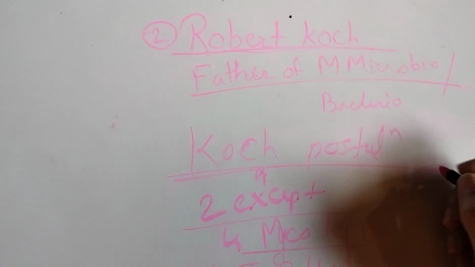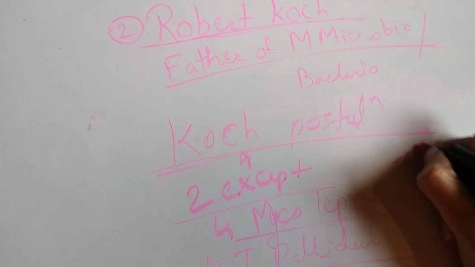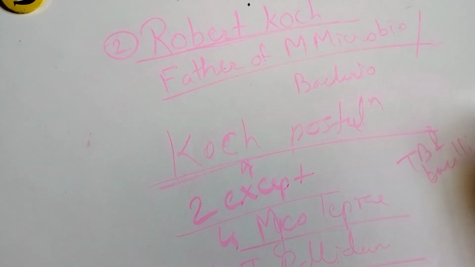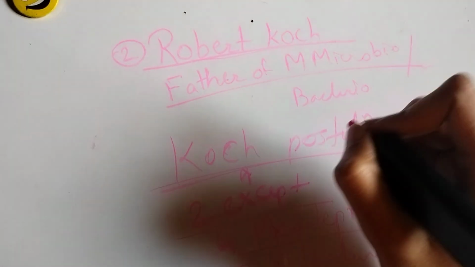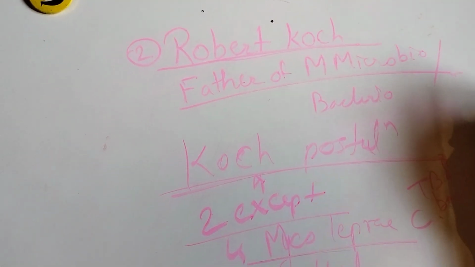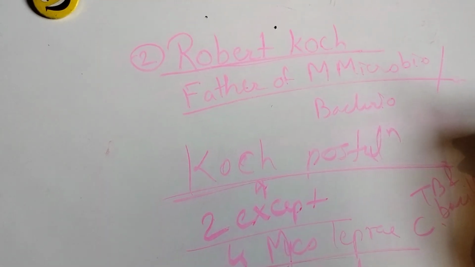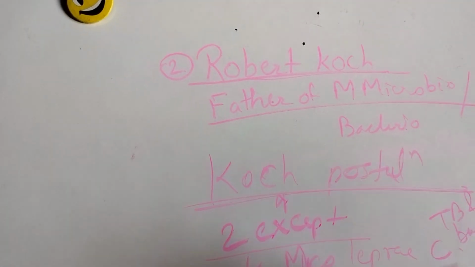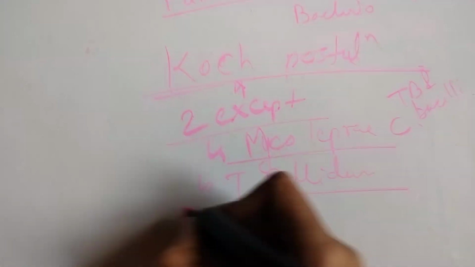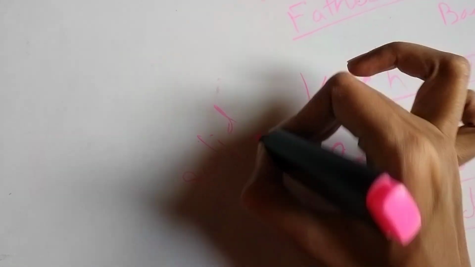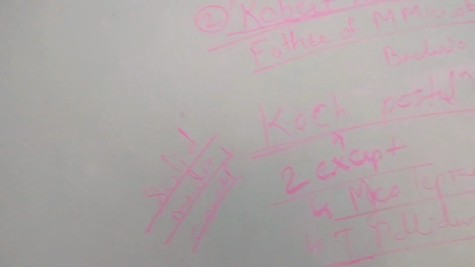Koch also discovered the TB bacilli and cholera bacilli. He proposed the hanging drop method, which is used for demonstrating the motility of an organism. He also proposed the solid media concept. If the examiner asks who proposed the solid media concept, then our answer should be Robert Koch.